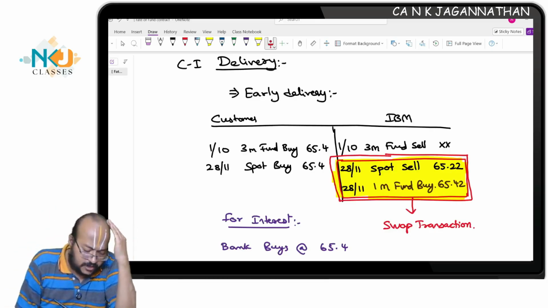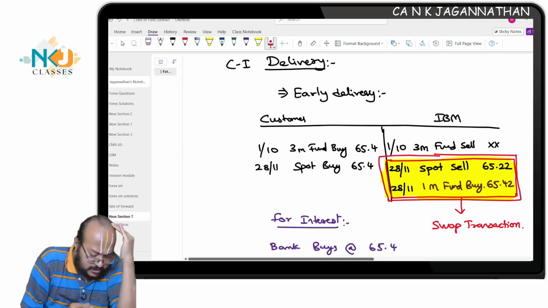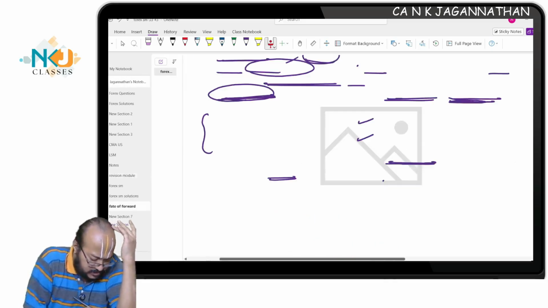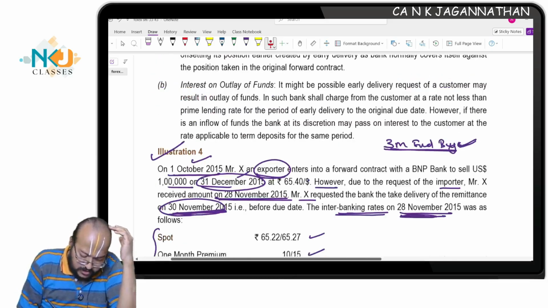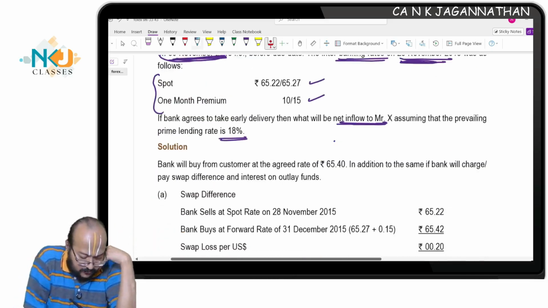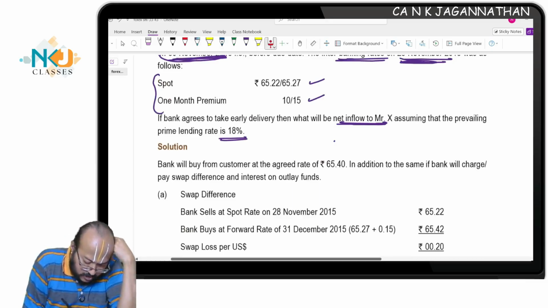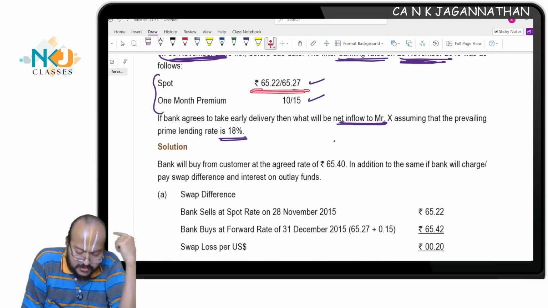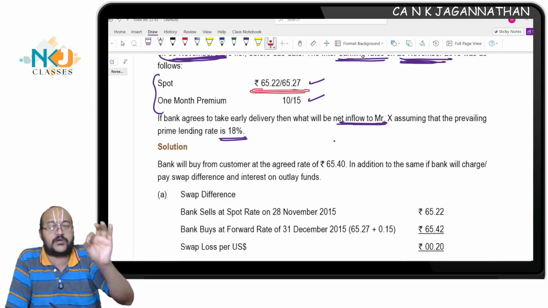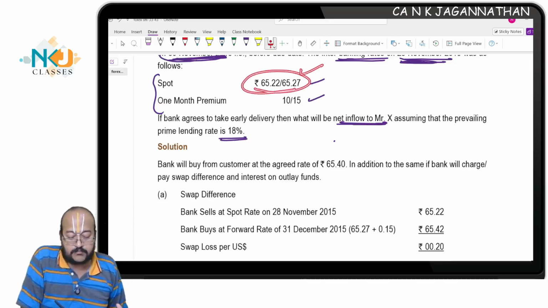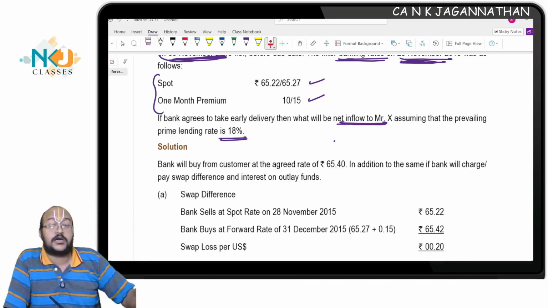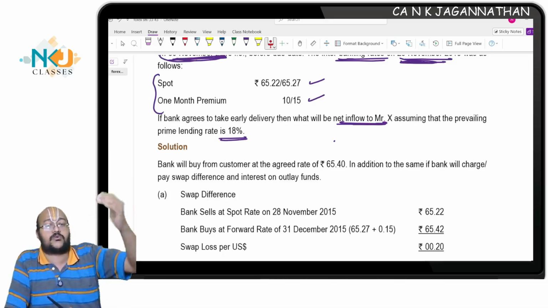If it is the interbank market, which rate will you take? Very simple. I'll tell you what happens. On 28th November, this is the spot rate, 65.22 given, 65.27 given. Now, you are selling in the interbank market, which is a hierarchy, which means a higher dealer, a bigger dealer.